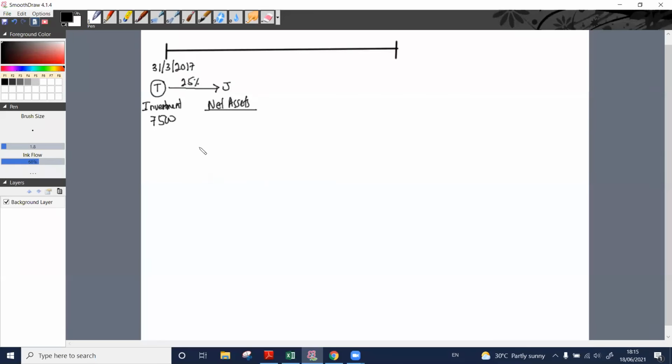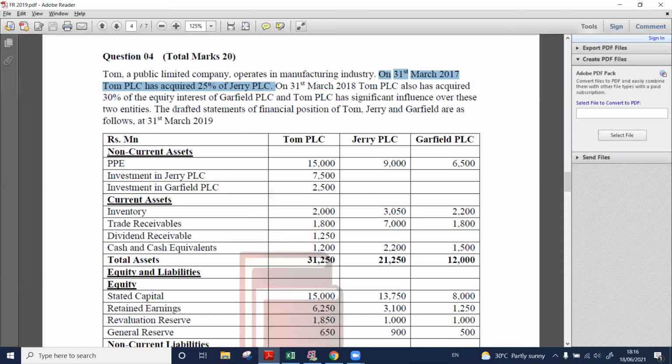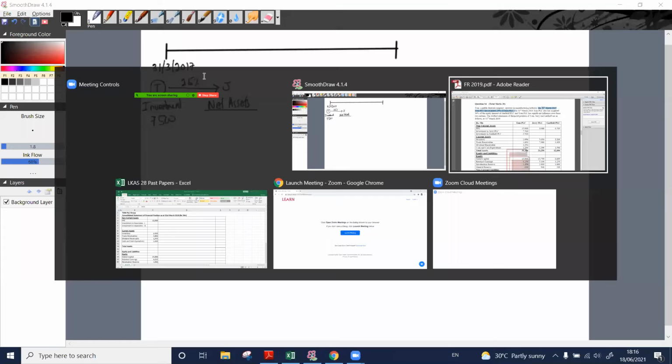Based on that, we are determining whether we have generated a goodwill or a gain on bargain purchase. Therefore, that particular information we should find, right? Okay. So here, from this sentence, this is what we can map, right? After the information making, අපිට map කරගන්න පුළුවන් මෙන්න මේ ටික. Tom has acquired 25% of Jerry on 31st March 2017.